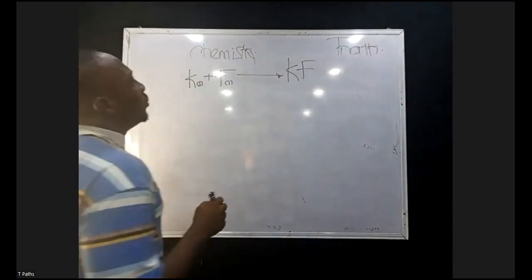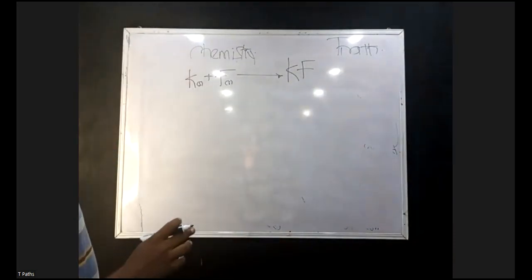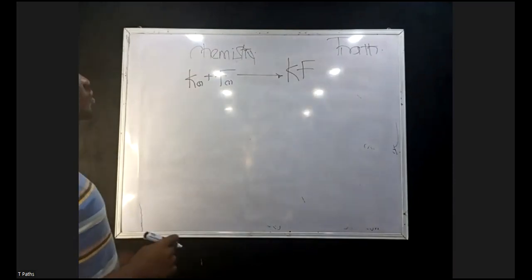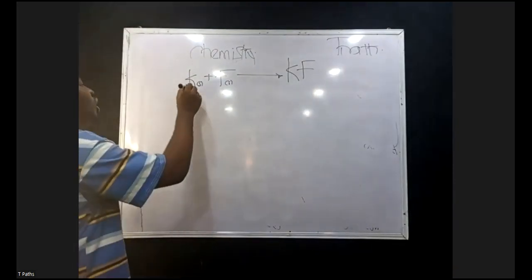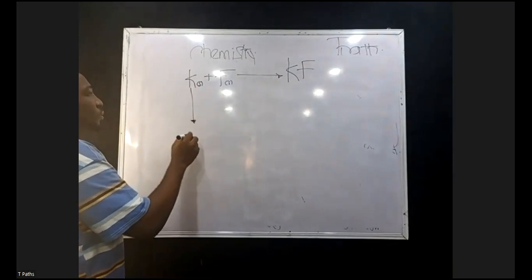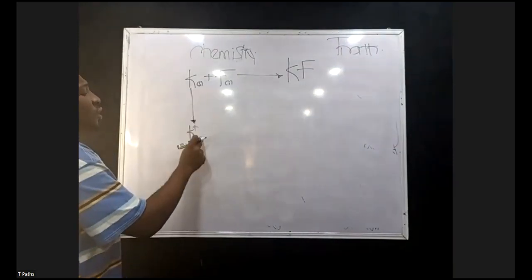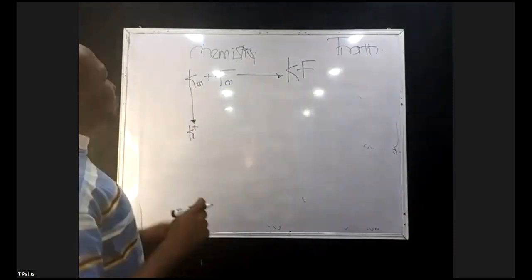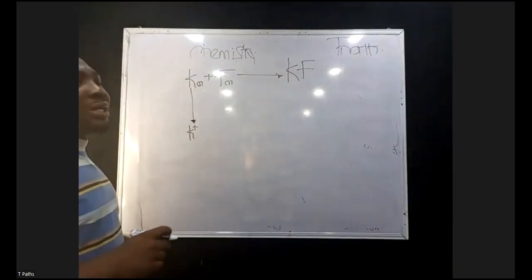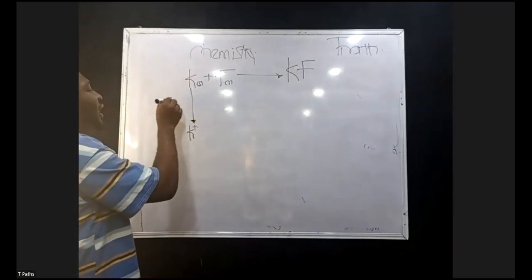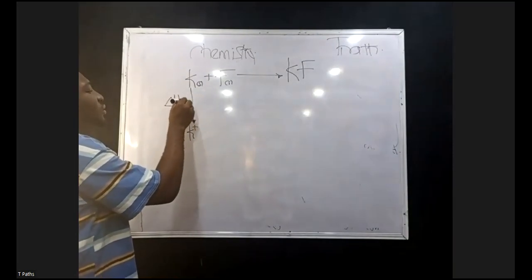This is what you call the reaction itself. But for it to take place, this solid has to turn to its gaseous state. K plus. And from solid to gaseous state, this is the gaseous state. From this, what has happened there? It has given out one electron. In that case, it is called delta H ionization energy.